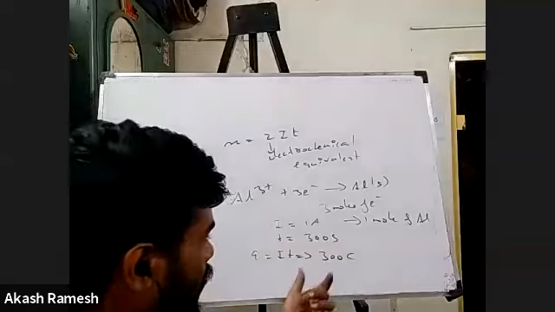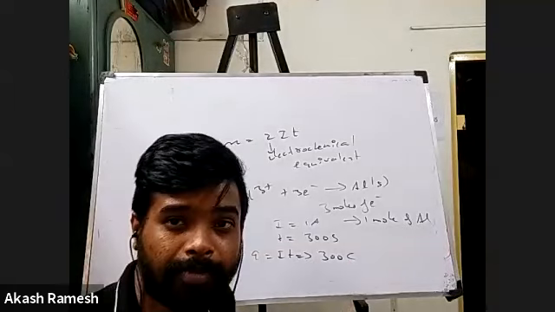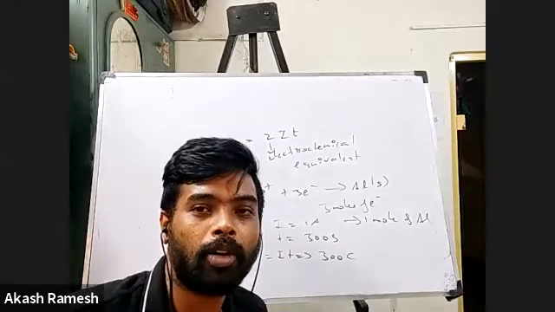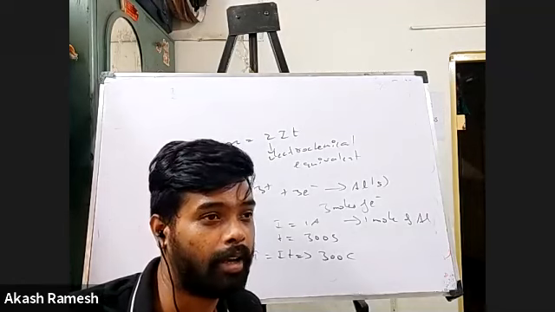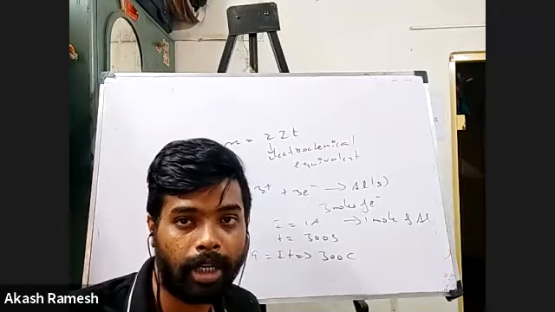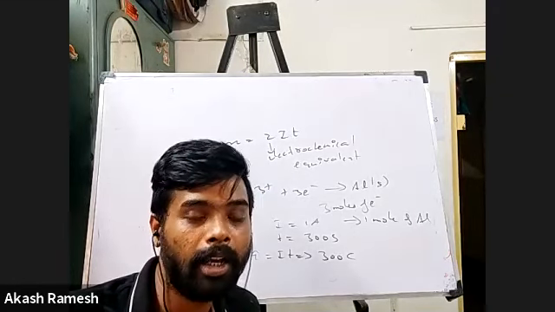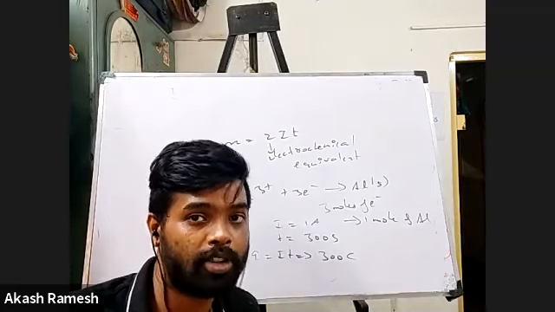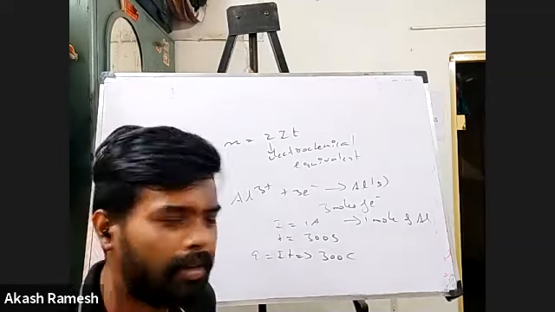Now I have the charge. See, for elements and other things, we know how to find the number of moles, isn't it? We can find it in terms of mass or volume, or say one more thing, number of particles with respect to Avogadro number, right? I can even find the number of moles with respect to charge also, right? So it's very simple, right?